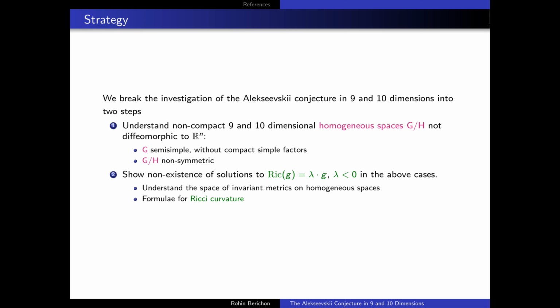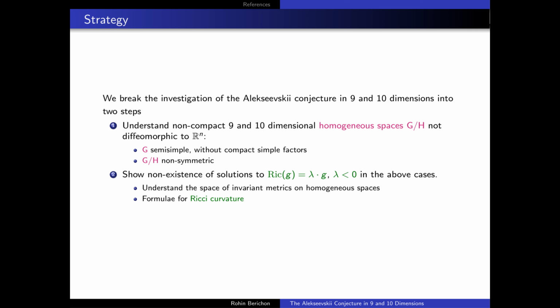To recap, in order to verify the Alekseevskii conjecture in 9 and 10 dimensions, it suffices to consider the homogeneous spaces of the non-compact type for which the Lie group G acting transitively on this homogeneous space is semi-simple and has no compact semi-simple factors. And now in this case, we can actually break this investigation into two distinct steps. The first of these is to understand non-compact 9 and 10 dimensional homogeneous spaces which aren't diffeomorphic to Euclidean spaces.